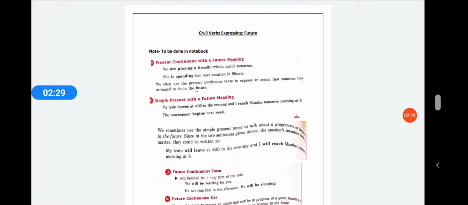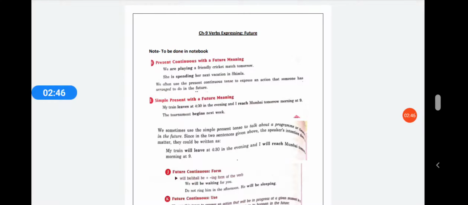Now they are saying that we can change the sentence a little bit by using will leave in the sentence, because the intention is not very clear in the above sentence, and this is how we can also reform this sentence.